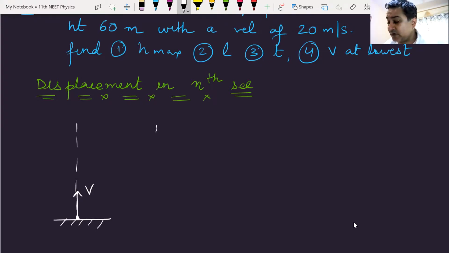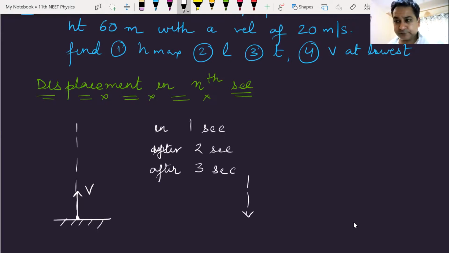For example, in 1 second, it will have some displacement. After 2 seconds, it will have some displacement. After 3 seconds, it will have some displacement, and so on.